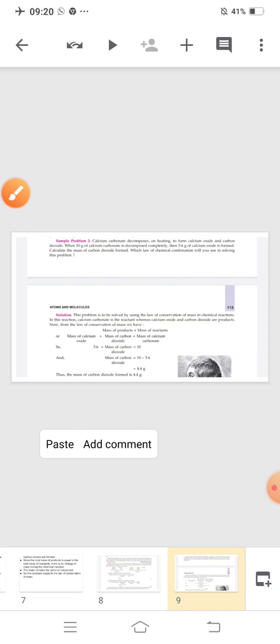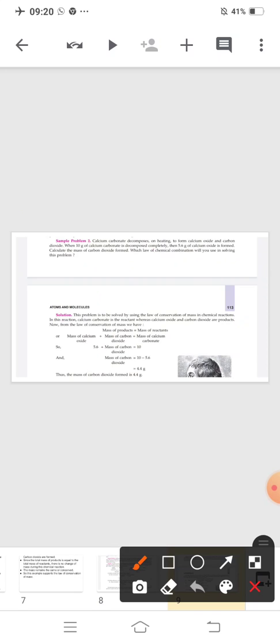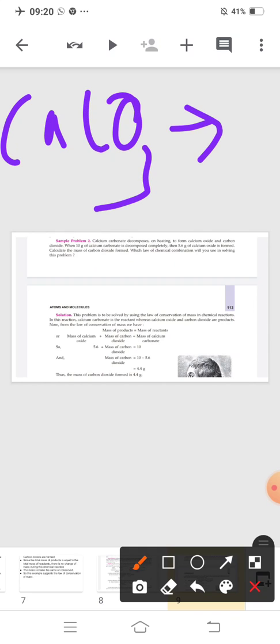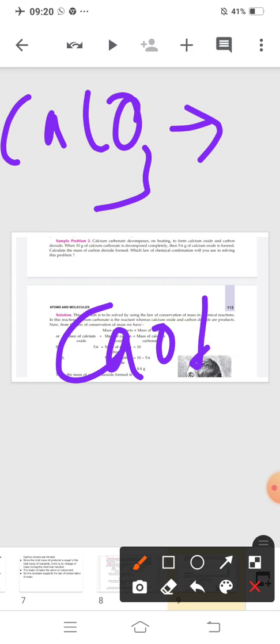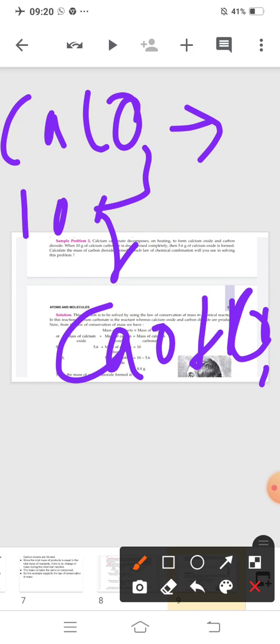Okay, now 10 gram. Calculate the mass of carbon dioxide formed. Exactly, CaCO3 reacts and it will give CaO plus CO2, and we know that 10 gram of calcium carbonate we are taking. Okay, and out of 10 gram, 5.6 gram you will get as CaO.